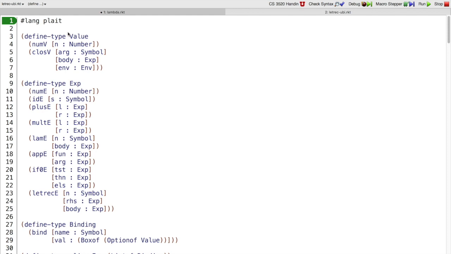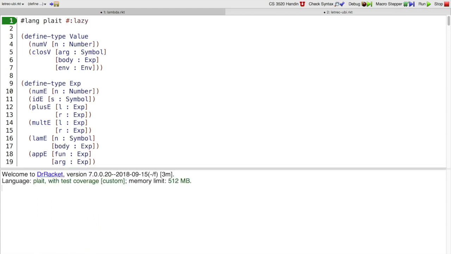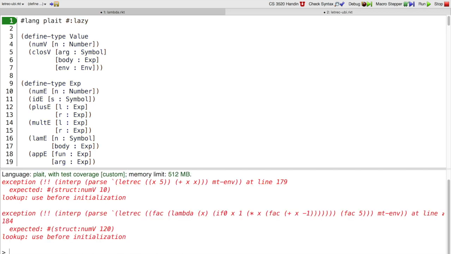Let's try this again. Let's take our letrec with use before initialization errors and run it in the lazy version of Plait instead of the eager version of Plait. This time we find that our tests do not pass.